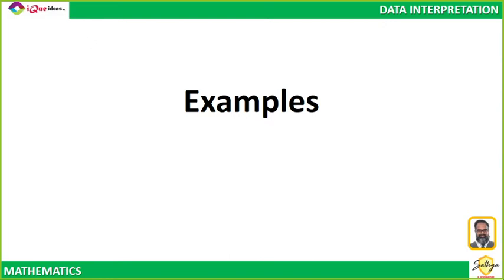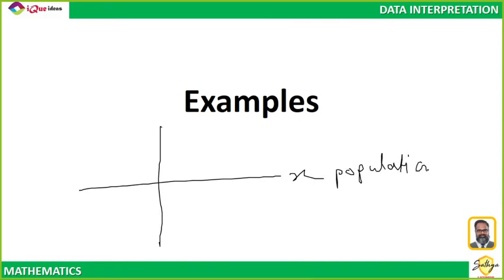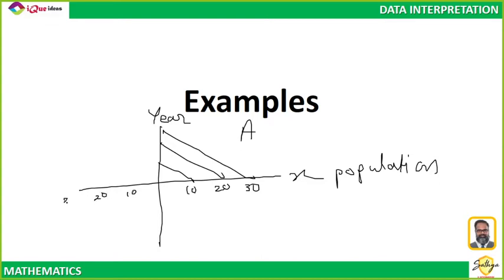Yes. For example, let us say there is something called a spider chart. So this is the chart. The x-axis shows the population and the y-axis shows the year. So here for A, I can draw some values like this. Let us say this is 10,000, 20,000, 30,000. This is also 10,000, 20,000, 30,000.